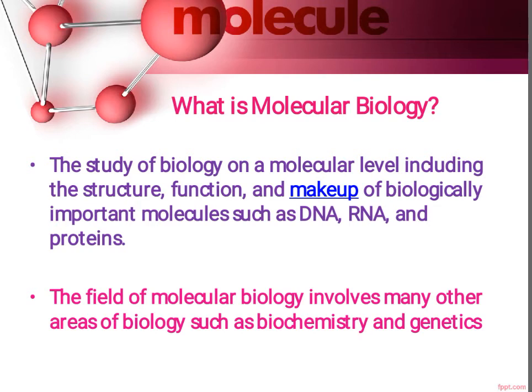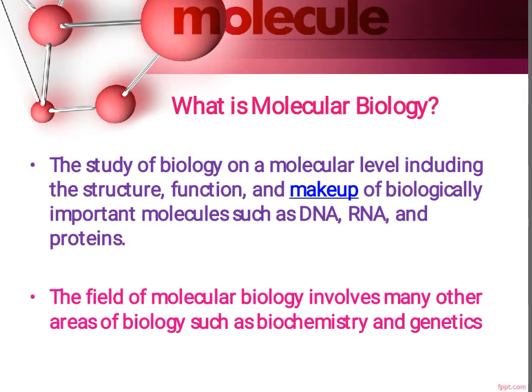Molecular biology is the study of biology on a molecular level, which includes study of structure, function, and makeup of biologically important molecules such as DNA, RNA, and protein.